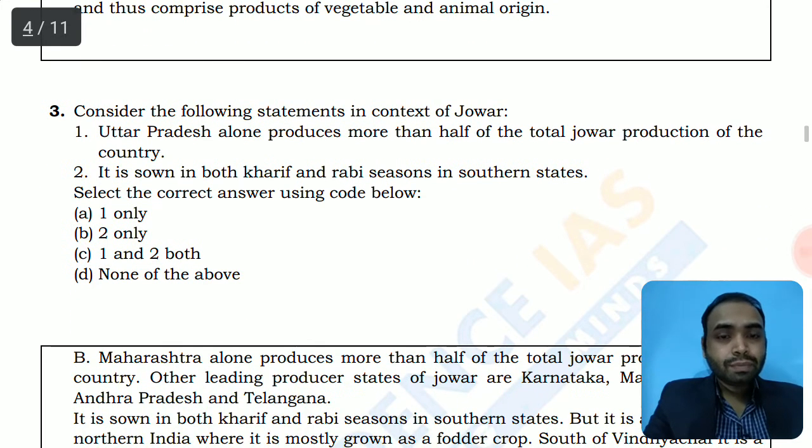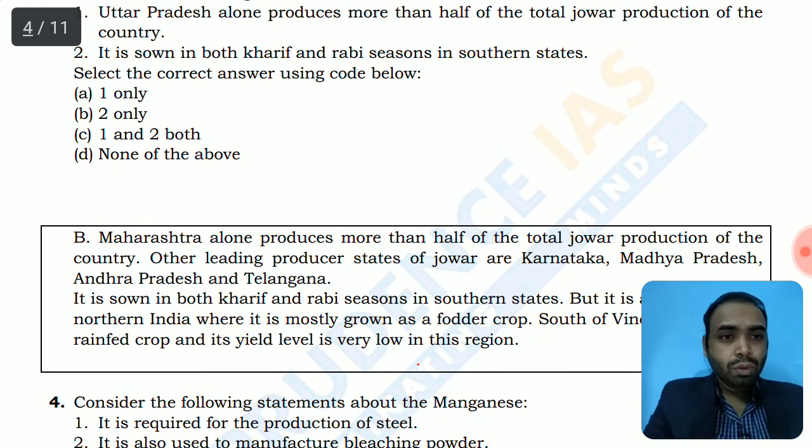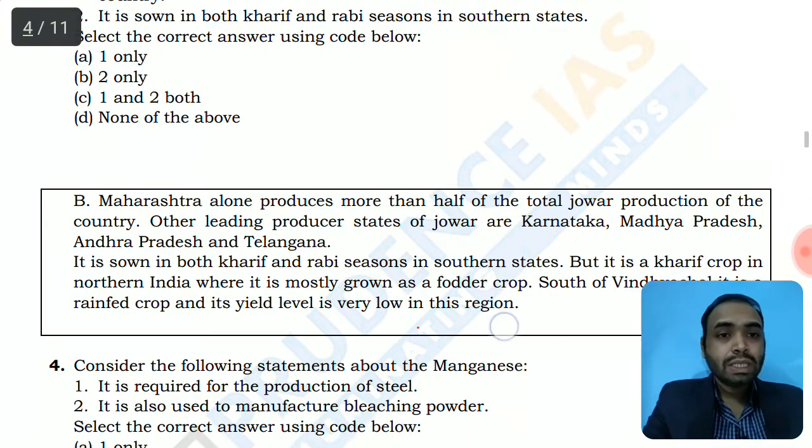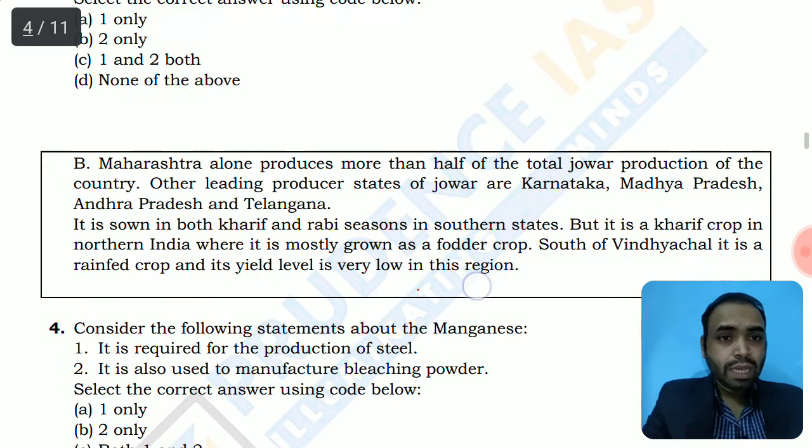And let's read the explanation. Maharashtra alone produces more than half of the total jowar production of the country. Other leading producer states of jowar are Karnataka, Madhya Pradesh, Andhra Pradesh and Telangana. So basically those states of peninsular India, this jowar is produced. It is sown in both Kharif and Rabi seasons in southern states, but it is a Kharif produce in northern India where it is mostly grown as a fodder crop.